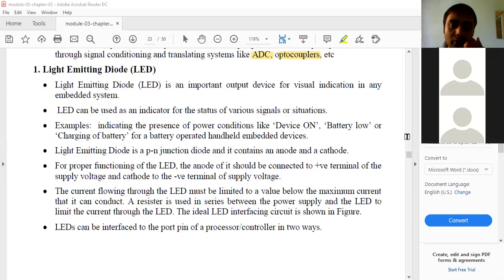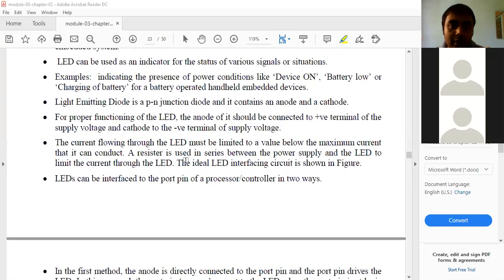That's what we have to make sure: the current flowing through the LED must be below the maximum current it can withstand. A resistor is used, certainly, between the power supply and the anode. The ideal LED interface circuit is shown in the figure. Yes, so this is the diagram. So this is the LED. You might have seen a light emitting diode.